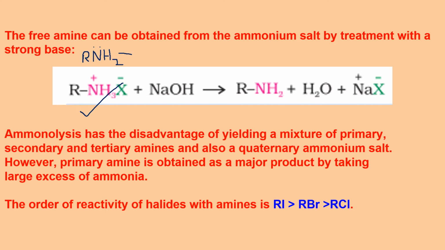If it reacts with hydrogen halide, HCl, HBr, HI, it will give me the corresponding salt. So this is the salt that we are getting. Now if I want to take out amine, suppose I took an impure form of amine, RNH2, added HX, and I could separate the salt.